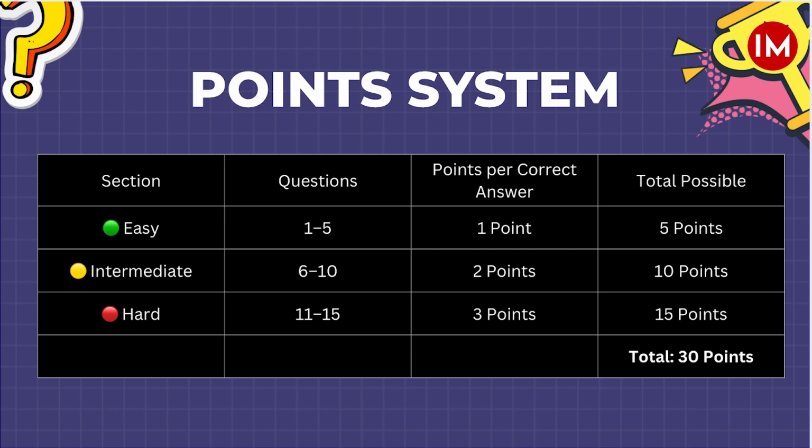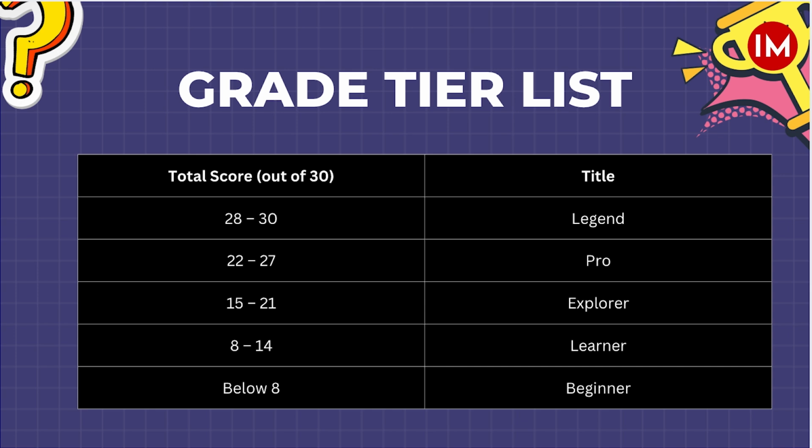Score 1 point for each correct easy, 2 points for each correct intermediate, and 3 points for each correct hard question. Keep track of your points as you go. At the end of the quiz, calculate your total score out of 30.